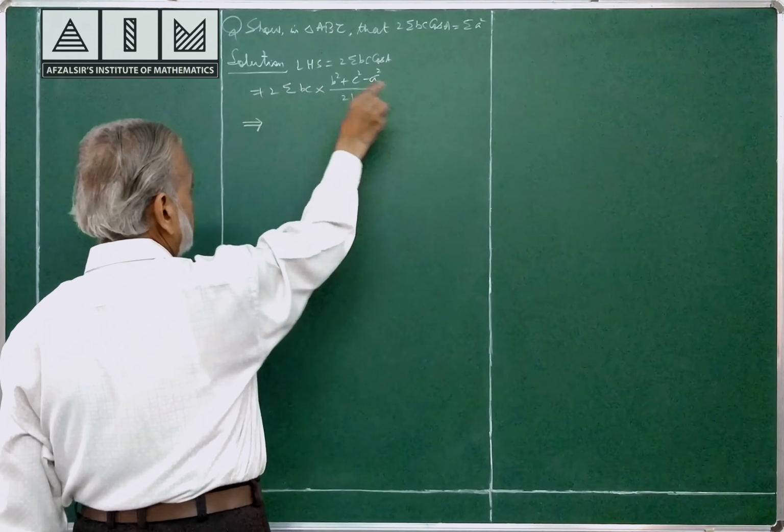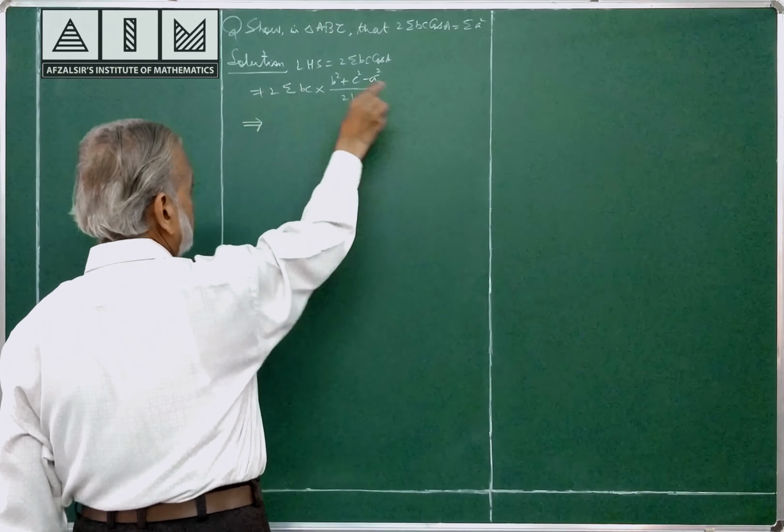And you know sigma a square is a square plus b square plus c square. Sigma b square also is same, b square plus c square plus a square. And sigma c square too is same, c square plus a square plus b square. This has been discussed earlier also.